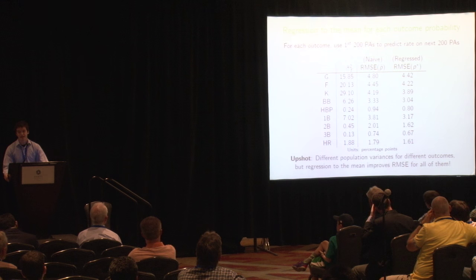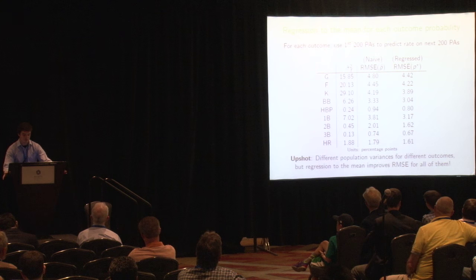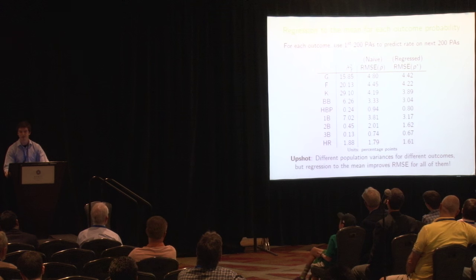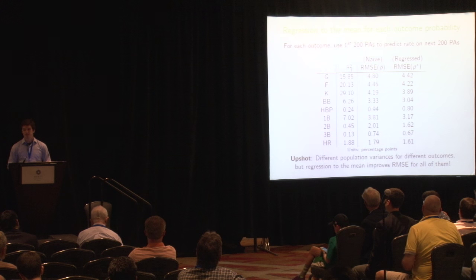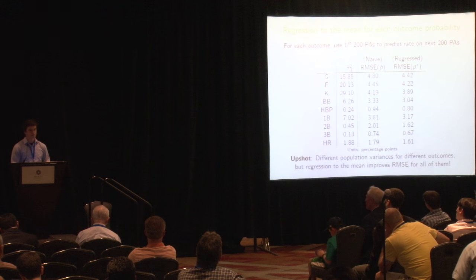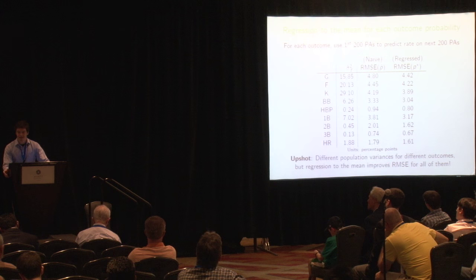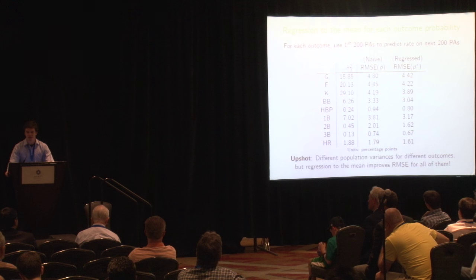Now, if you look at that left column in this table, you'll see that there's a wide range of variances in true talent. Taking strikeouts, the highest variance in true talent, the intuitive understanding is that the ability of players who are best at avoiding strikeouts as batters is much better than those who are the worst. Taking hit by pitches, by contrast, as one of the lowest variances in true talent, those players who are best at getting hit by pitches are not that much better than those who are the worst.